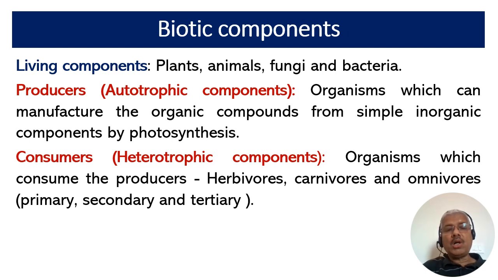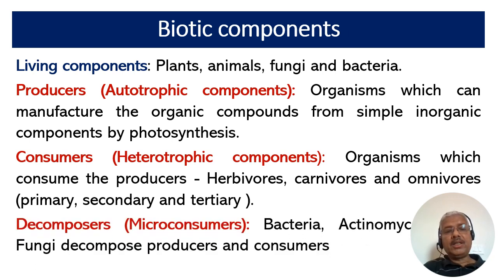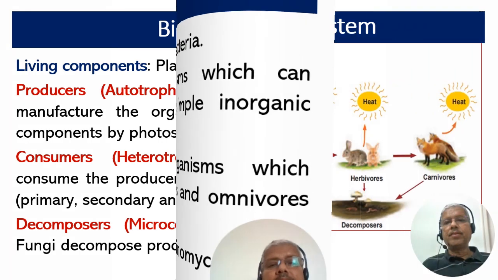They are also called the macro consumers. These include herbivores, carnivores, and omnivores of primary, secondary, and tertiary level. And the third one is the decomposers, also called micro consumers. These include bacteria and actinomycetes, which decompose the producers as well as the consumers.